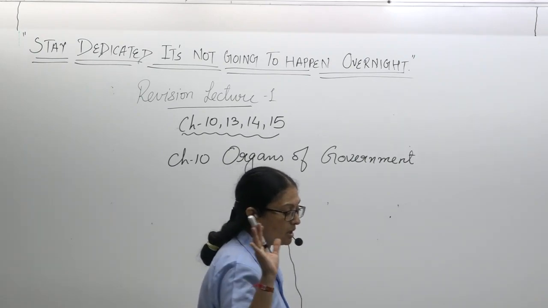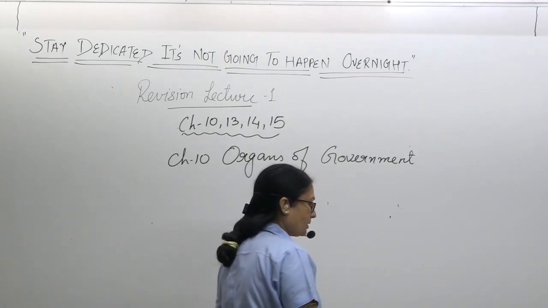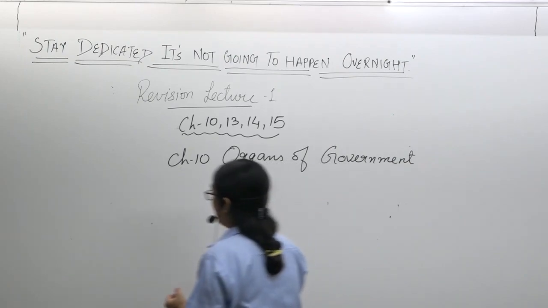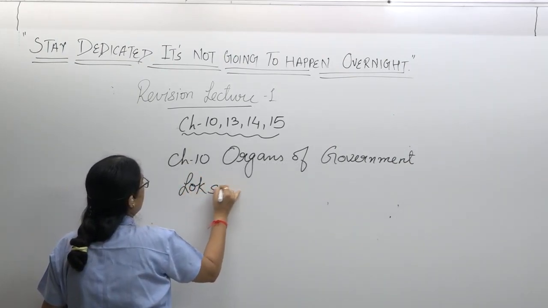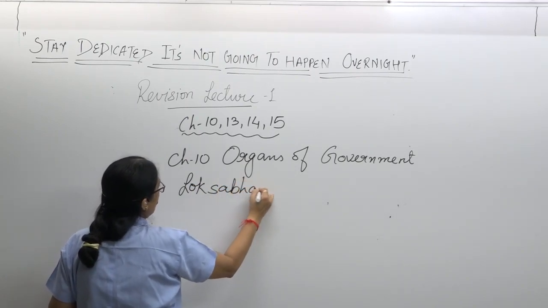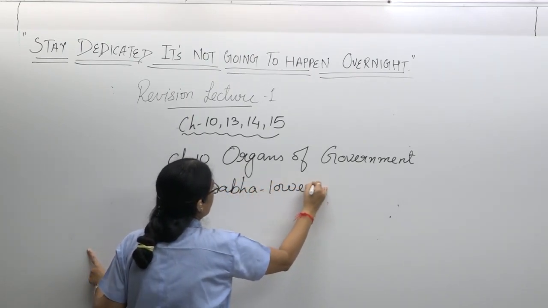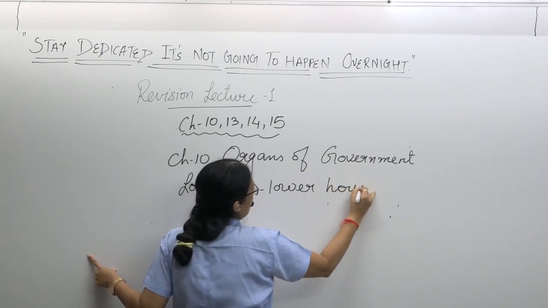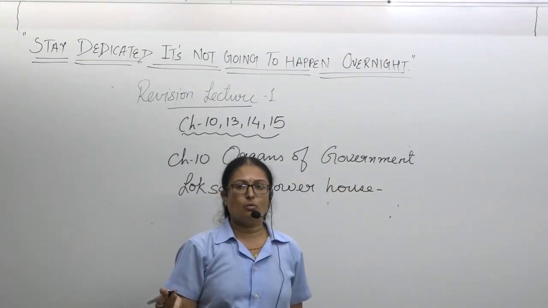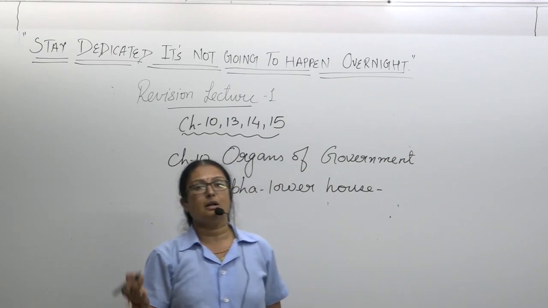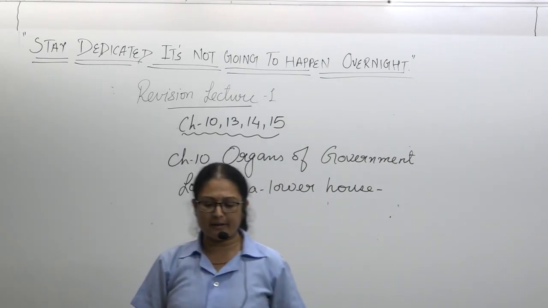Lok Sabha is the most powerful. So what points do you have to keep in mind about the Lok Sabha? It is called the lower house. Here you have to keep in mind the total strength, and how one can be elected as a Lok Sabha member or Parliament member.